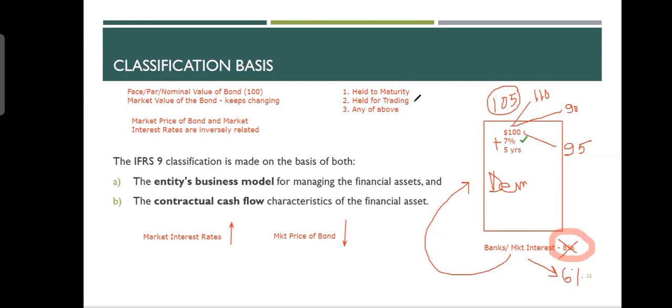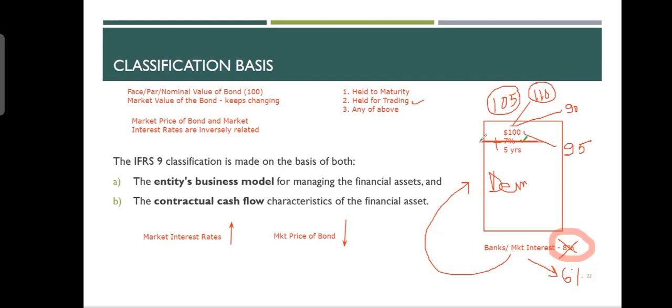And here comes held for trading. When you say that you are keeping the financial asset or liability held for trading, you are just watching that as soon as the market price changes, you will sell it. You don't have any intention of getting this 7%. You are not interested in it, and maybe you don't have cash to invest for 5 years.